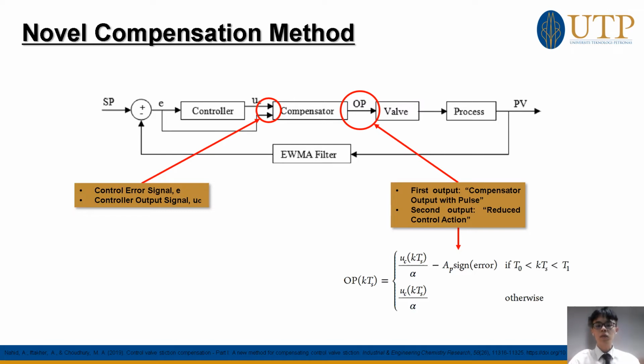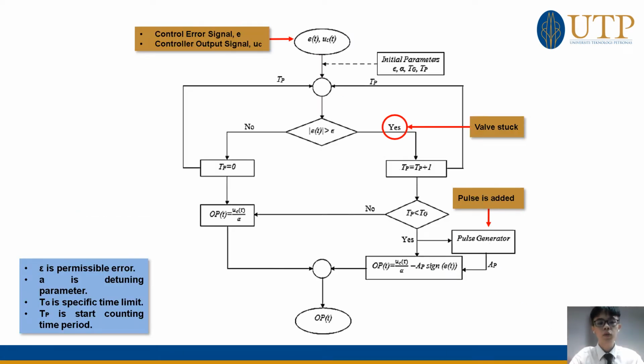The compensator will receive two signals, which are the control error signal E and the controller output signal UC. If the valve stem becomes stuck at a fixed position, meaning no output from the valve, the error signal keeps increasing. When the error signal reaches the predefined limit, the pulse generator inside the compensator is activated and it will generate the pre-designed pulse. In this compensator, two outputs will be generated, which are the compensator output with pulse and reduced control actions.